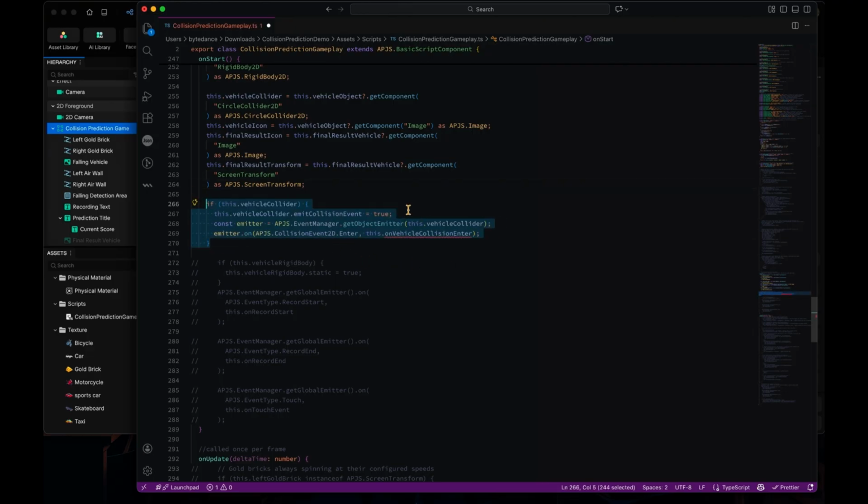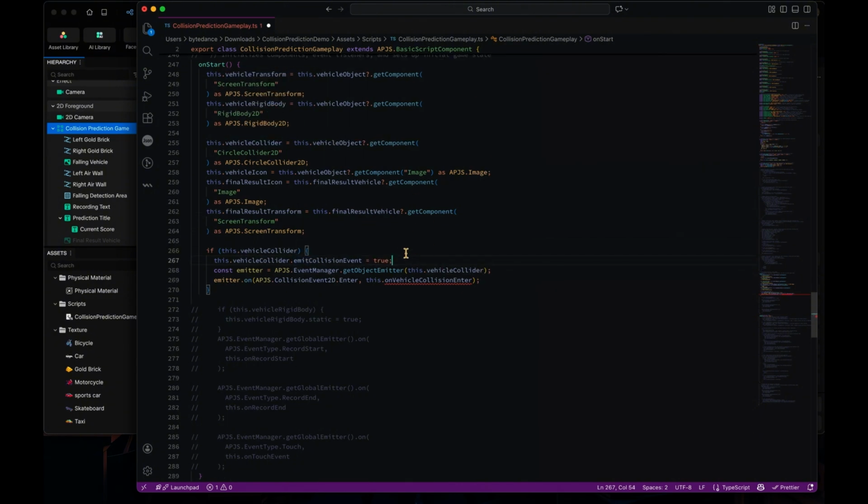We're going to support the collision event in 5.5.0. How it works is that if you get a vehicle collider here, as any type of collider, collider 2D or a 3D physics collider, you can set this parameter, which is called emit collision event, to true in the onStart so that it will be activated. Otherwise the physics system won't detect the collision.